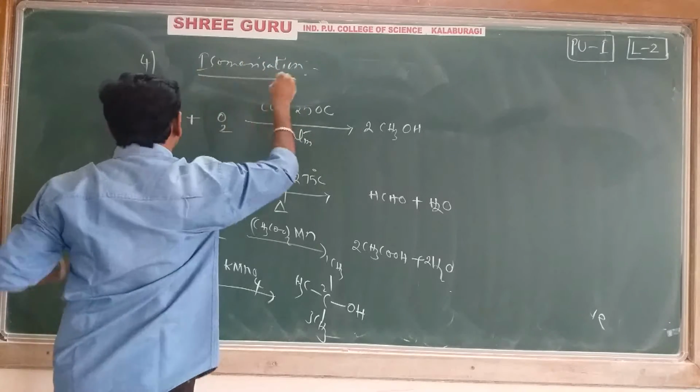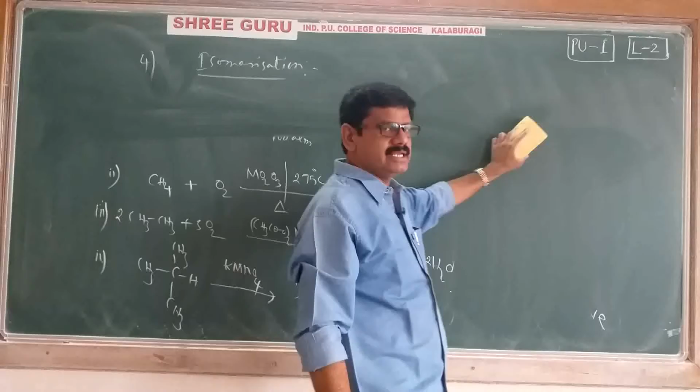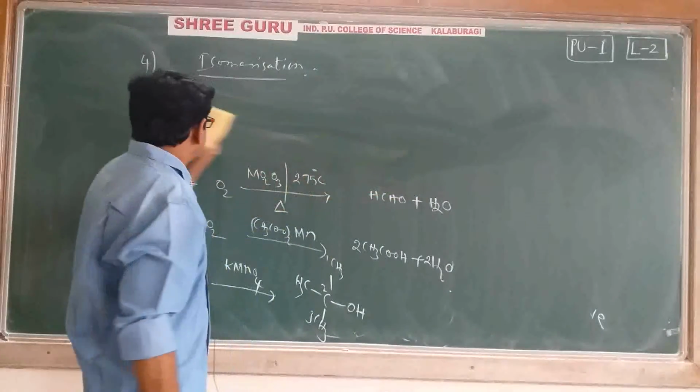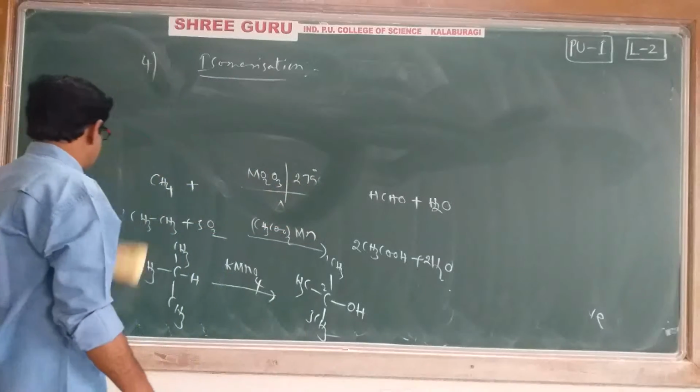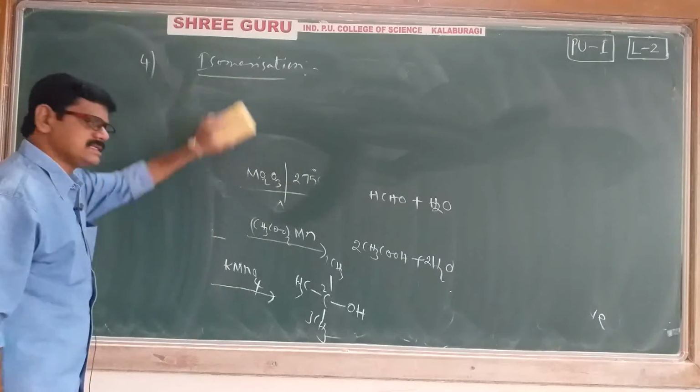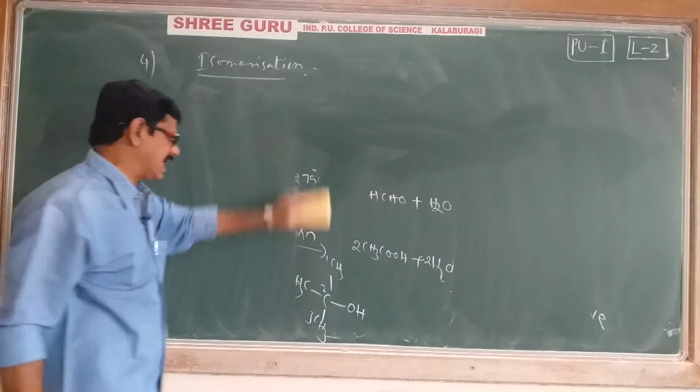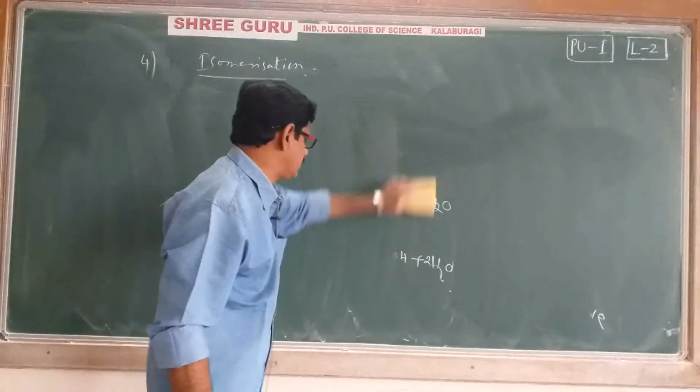Isomerization. What is the meaning of isomerization? It means conversion of one isomer into another isomer. That's it. Conversion of one isomeric form into another isomeric form.